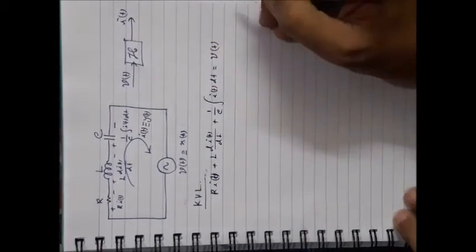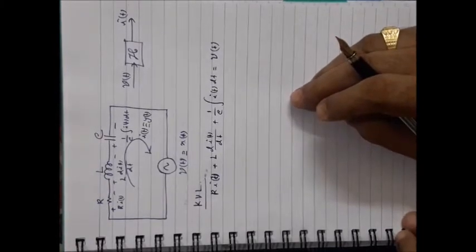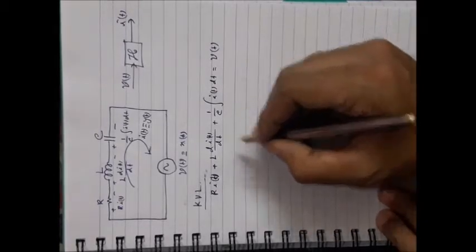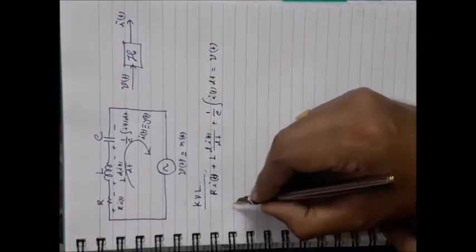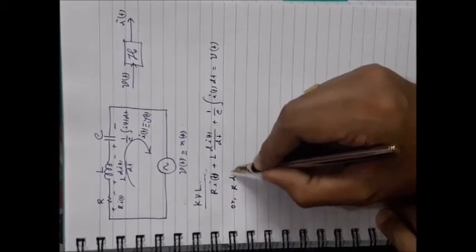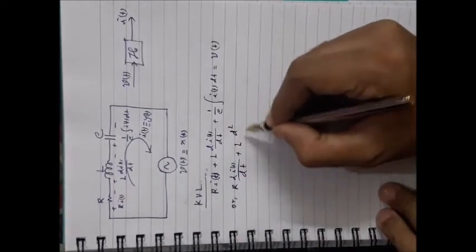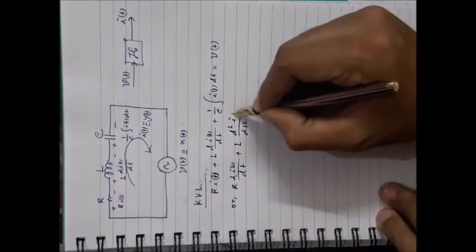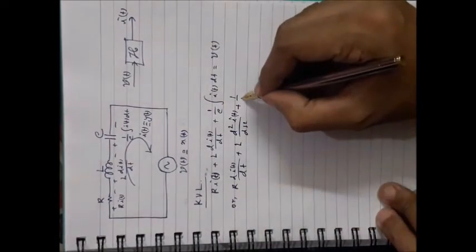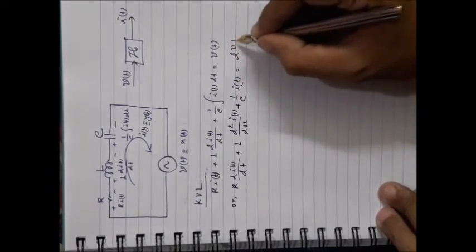It is the general KVL equation for any series RLC circuit, and if you differentiate both sides with respect to t, then you will obtain R di(t)/dt plus L double derivative of i(t) plus this integration will become simple i(t), and it is dv(t)/dt.